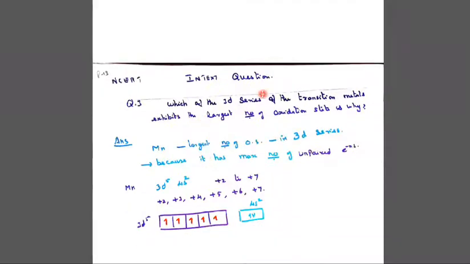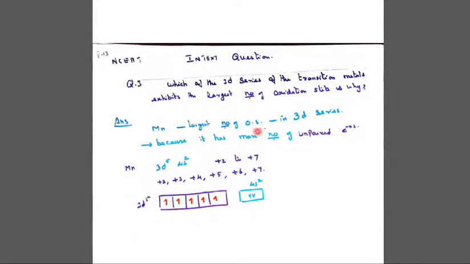Which of the 3d series of transition metals exhibits the largest number of oxidation states and why? Manganese has the largest number of oxidation states in the 3d series because it has the maximum number of unpaired electrons. For example, manganese is 3d5. So 3d5 4s2 is the electronic configuration of manganese.